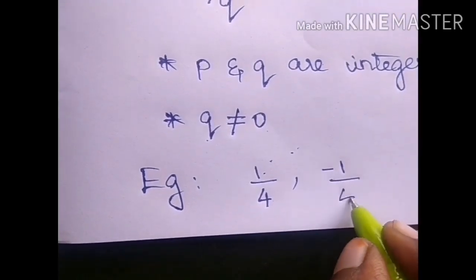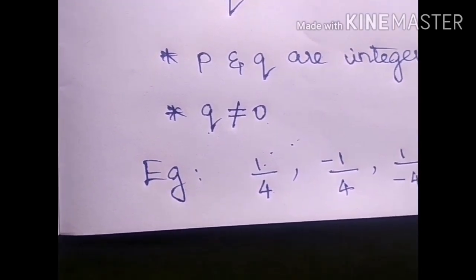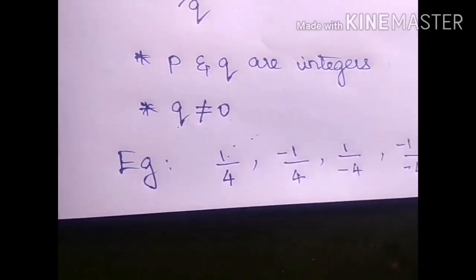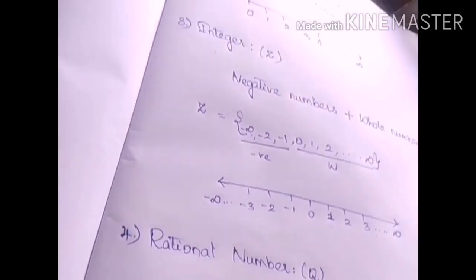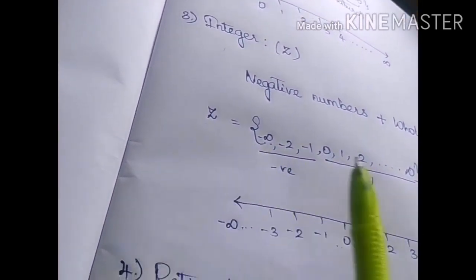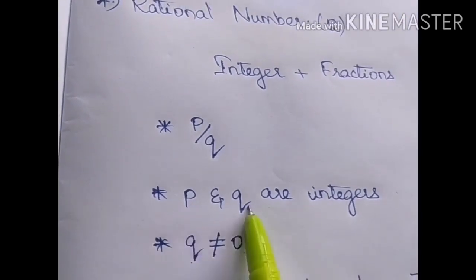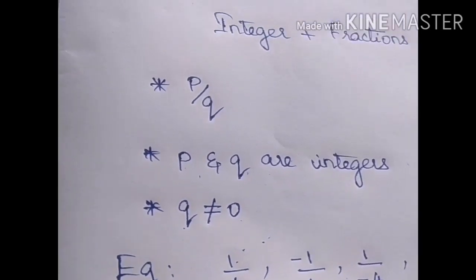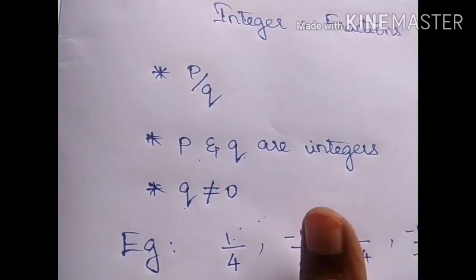Minus 1 by 4 is also a rational number. 1 by minus 4 is also a rational number. Minus 1 by minus 4 is also a rational number. Because we have negative numbers in integer. Here the condition for rational number is P and Q are integers, so you can choose negative numbers also. These are the examples of rational number.